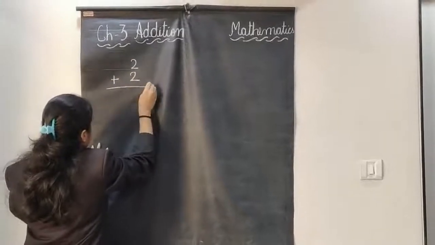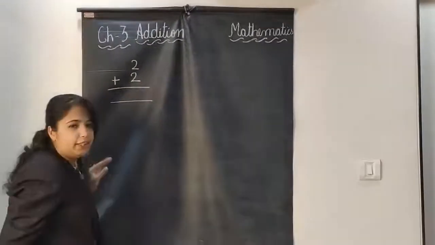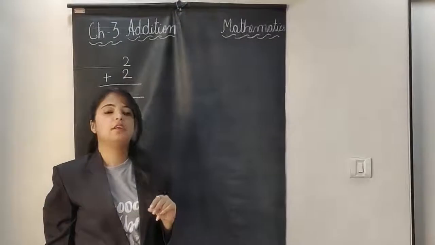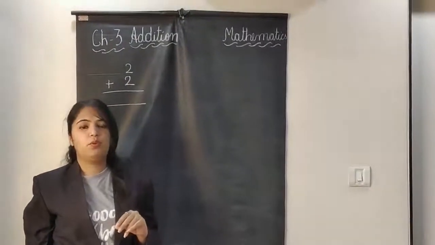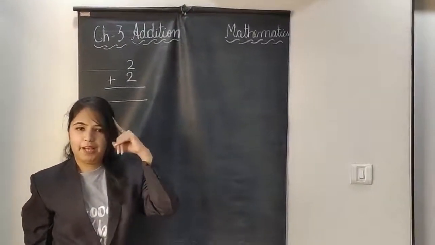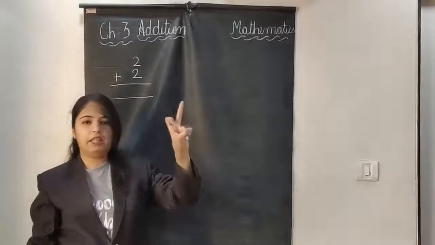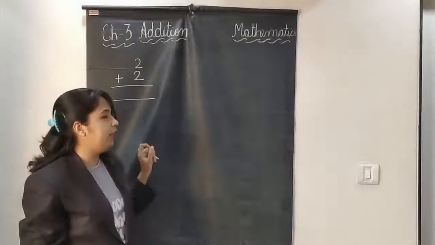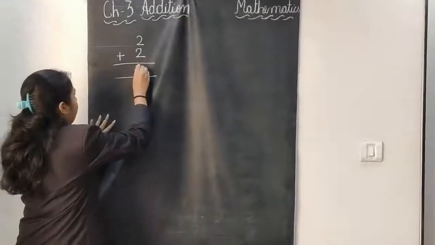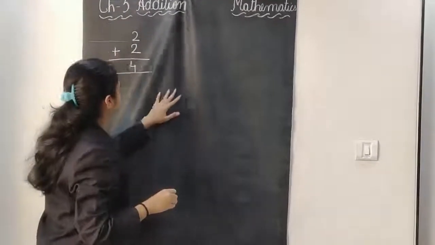This is only the ones place, single digit. So 2 in your mind, 2 on your fingers. After 2, 3 and 4, right? So 4.